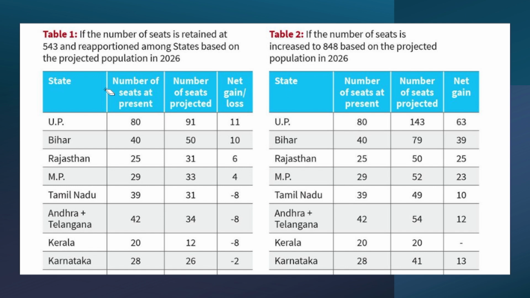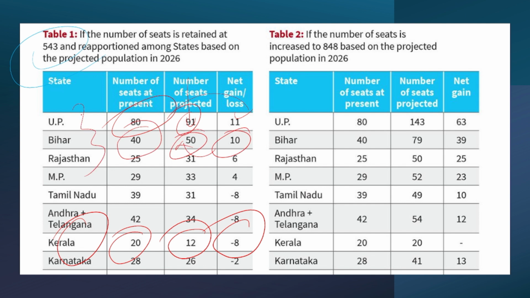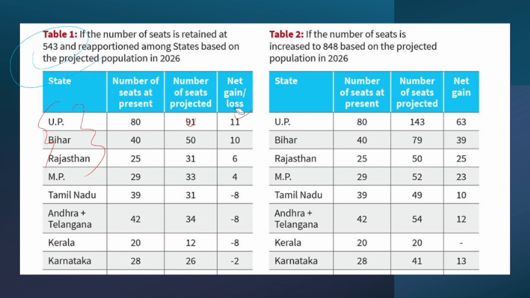First, if the Delimitation Commission says that they are not going to change these 543 seats, as was the case in 2002, then the present number of seats in UP is 80, they'll gain 11 and the number will go to 91. Whereas for states like Kerala, the present number of seats is 20, they're going to lose 8 seats and the total number of MPs from Kerala would be 12. That means the states which are more populated are gaining and the states which are not very populated are losing seats.